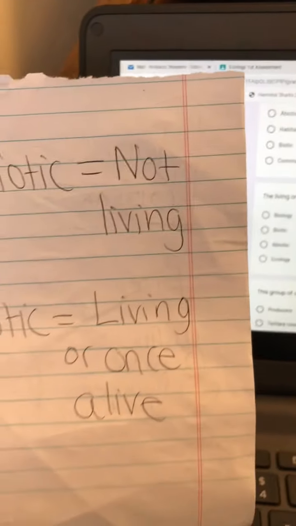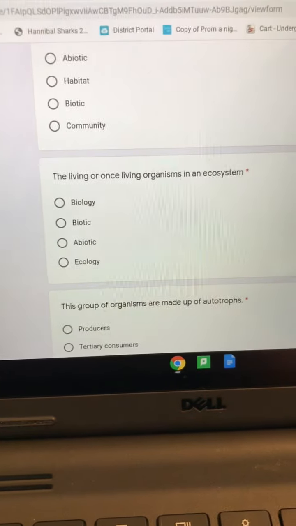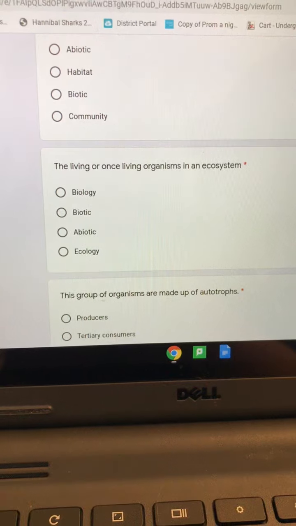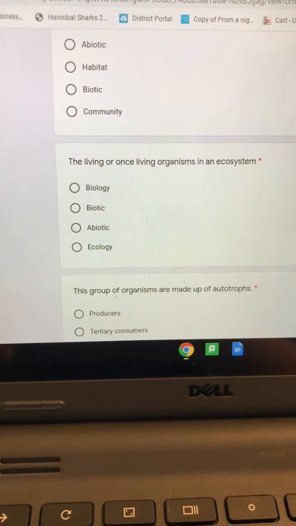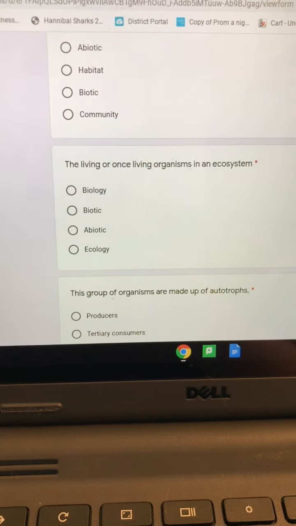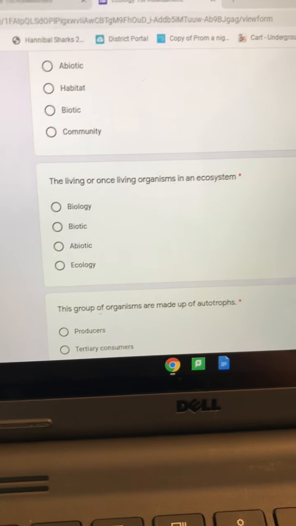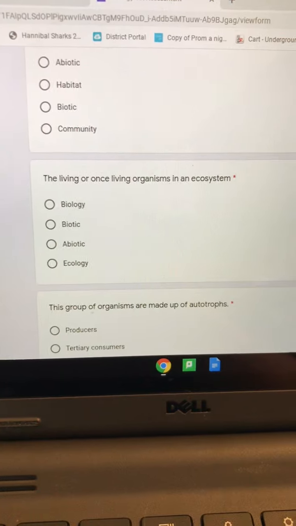Again, please reference these 2 terms. The 2 choices I'm going to narrow it down to are biology or biotic. Your answer should be either biology or biotic.